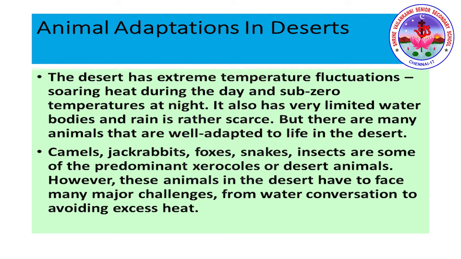Animal adaptation in the desert. The desert has extreme temperature fluctuation, soaring heat during the day and sub-zero temperatures at night. It also has very limited water bodies and rain is rather scarce. But there are many animals that are well adapted to life in the desert. For example, camels, jackrabbits, foxes, snakes and insects are some of the predominant xerocoles. Xero means dry, so these are animals which survive in dry areas.